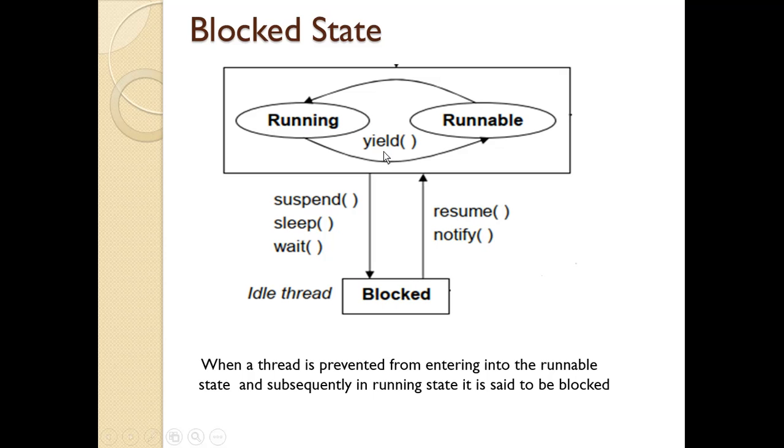If you see here, the yield method is used, which moves a thread from running to runnable. This method will be used to relinquish control of a thread which is running so that it enters into the runnable state.